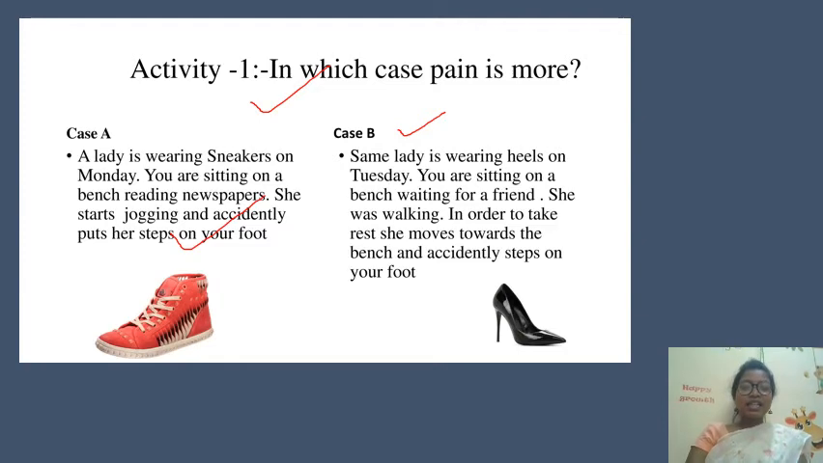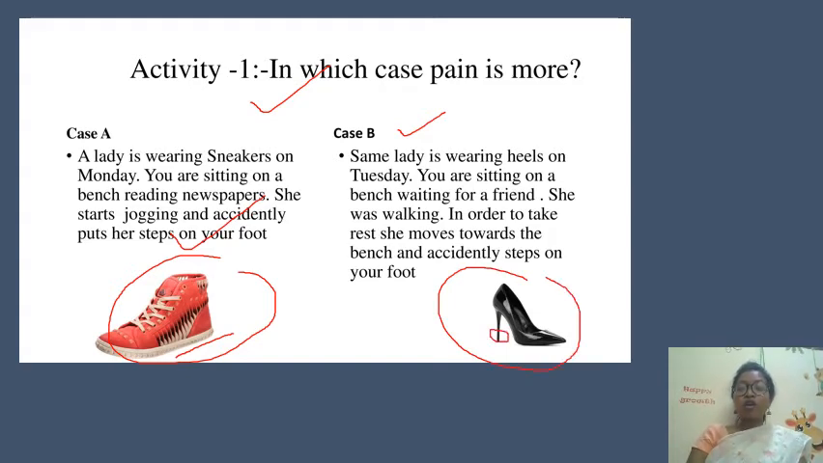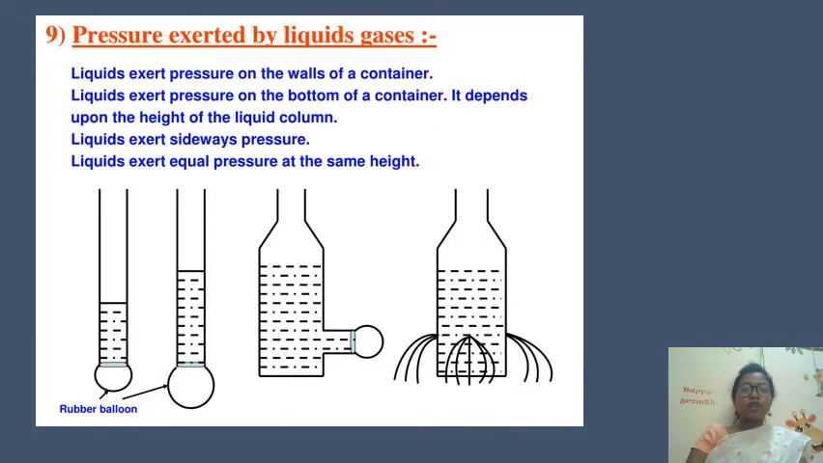So you can see in the first case, the area is more, so you will not have pain. So more area, less pressure. In this case, the area is very small, so less area and more pressure, and you will have more pain. Isn't it interesting?